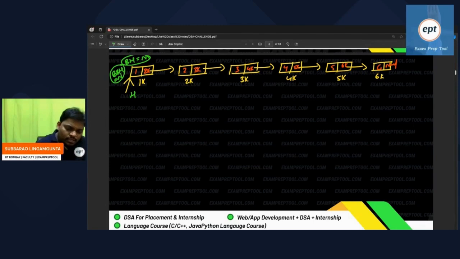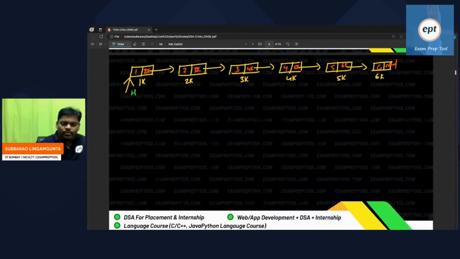And one more thing is, if you don't want to move head node, you can keep some other node also. Let us assume that it is a head node. Careful, everyone. So keep head node as it is. If you don't want to move head node, keep head node as it is.